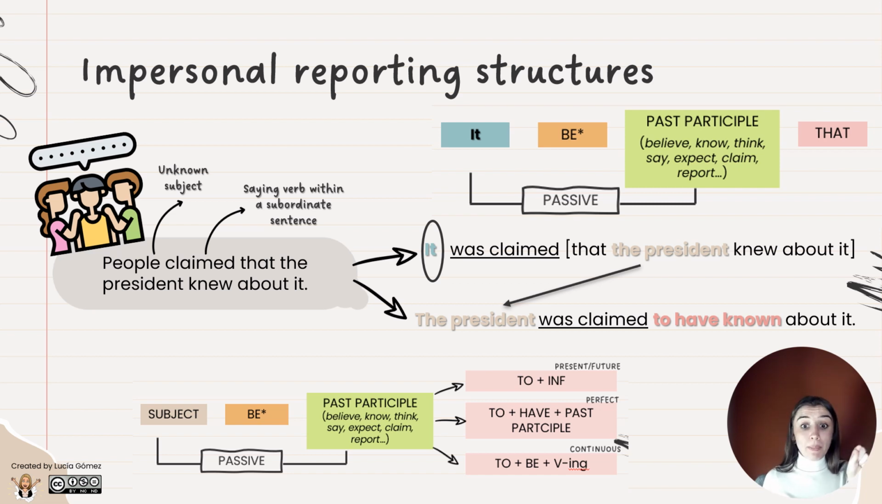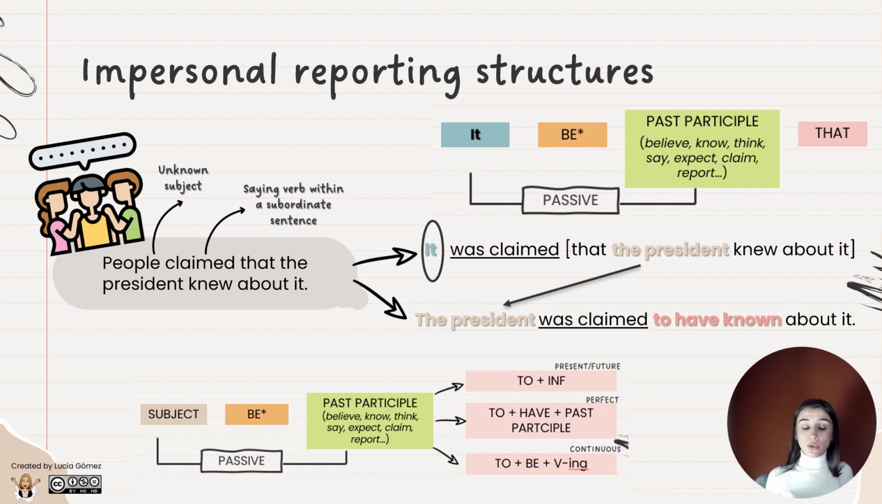Then, since the verb appears in past simple, I change it into past simple passive, was claimed, and I keep the subordinate sentence as it is. Esta sería la pasiva fácil, es una pasiva impersonal, tal y como se conoce. Sin embargo, podría ir más allá, sonando más inglés, con una estructura en infinitivo, que seguiría siendo una pasiva que